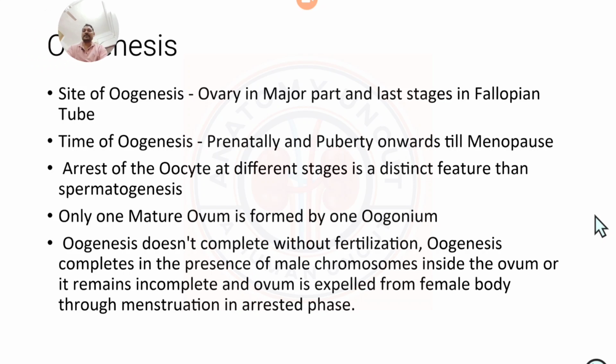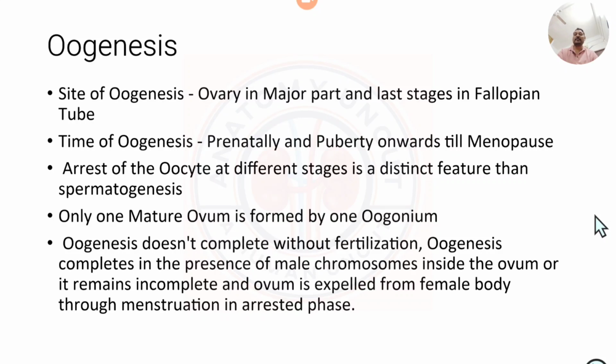We are going to deal with oogenesis today, and oogenesis involves various things. Where they are located, the oogonia, the primary germ cells. Some people write primordial germ cells. So where they are located in the ovary. Before the ovary develops, they are primarily residents of the yolk sac from where they come. And as you know, by this time you must be knowing that everything in the human body is coming from the inner cell mass or the epiblast cell.